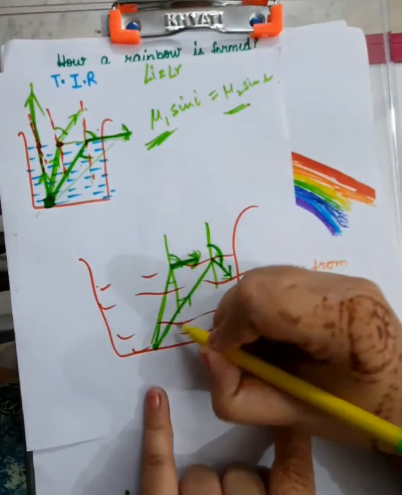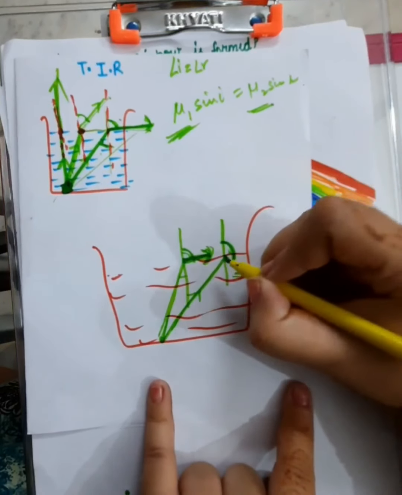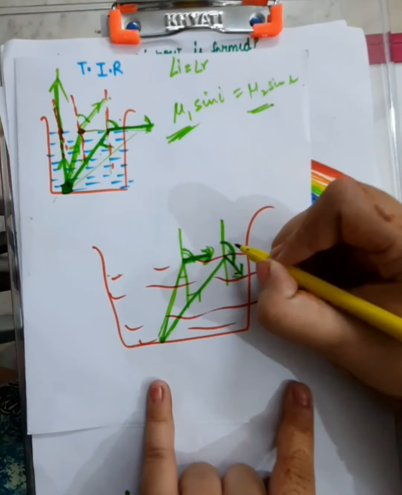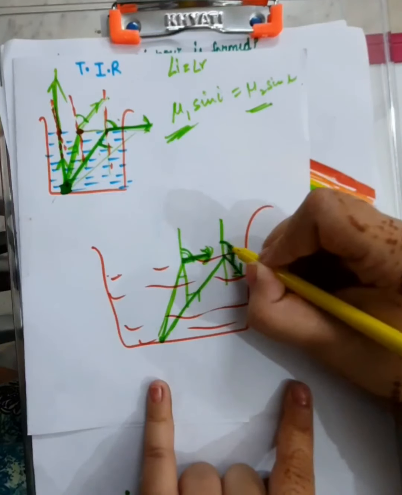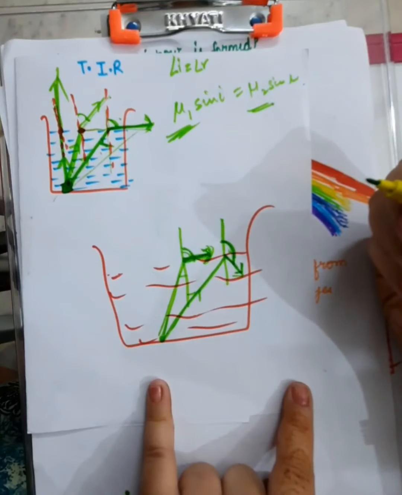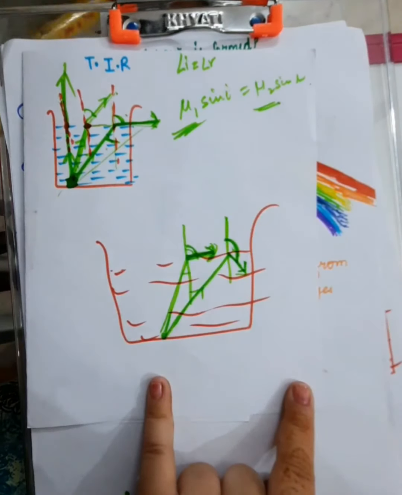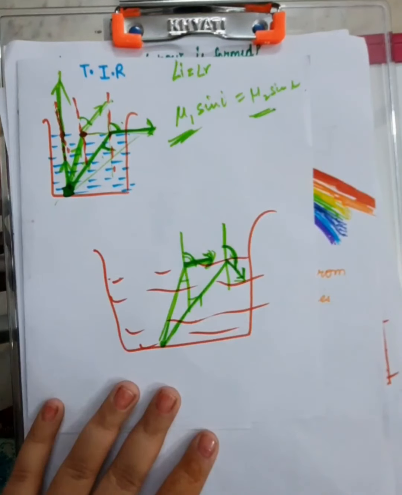Actually the light ray tried to go from denser medium to rarer medium, and that's why it was bending away from the normal. But eventually what happened? We saw that it came back to the same medium from where it has come. So this is known as TIR, total internal reflection.